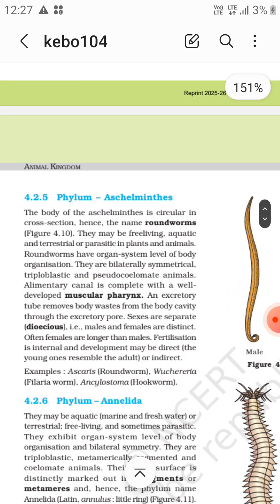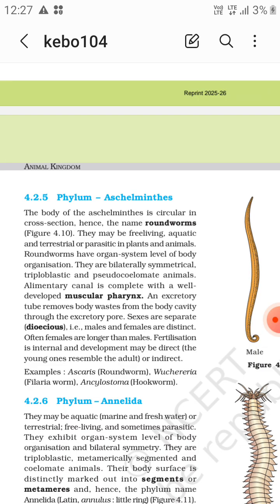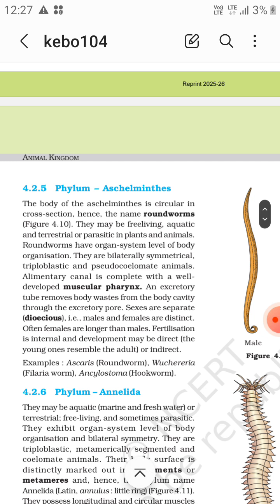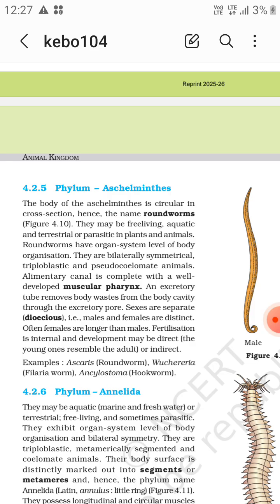The body of Aschelminthes is circular in cross section, so this is why they are roundworms. They are free living, aquatic, terrestrial, parasitic in plants and animals. Roundworms have organ system level of body organization. They are bilaterally symmetrical, triploblastic, pseudocoelomate animals. Alimentary canal is complete with a well developed muscular pharynx. Very important: alimentary canal is complete with a well developed muscular pharynx.